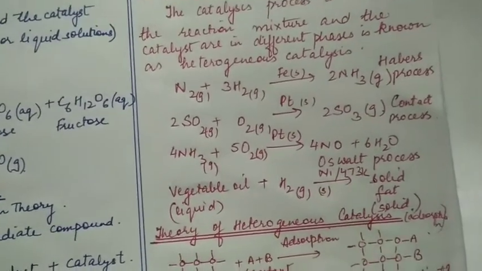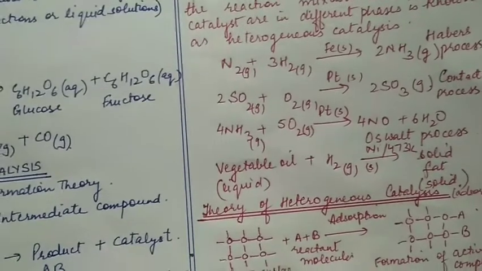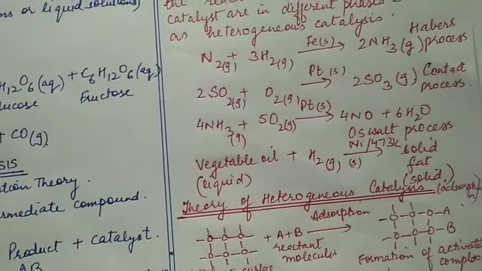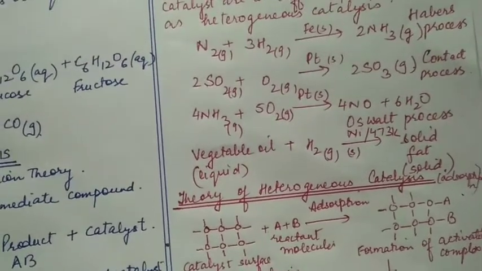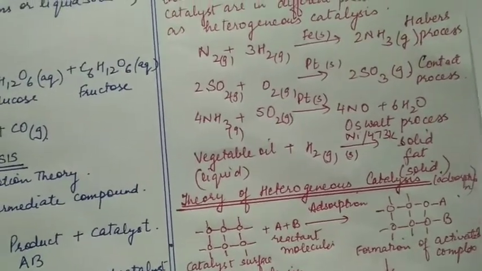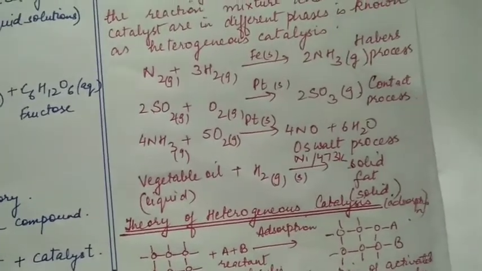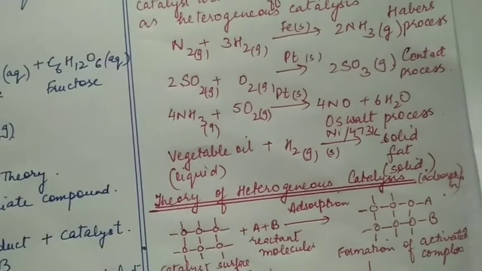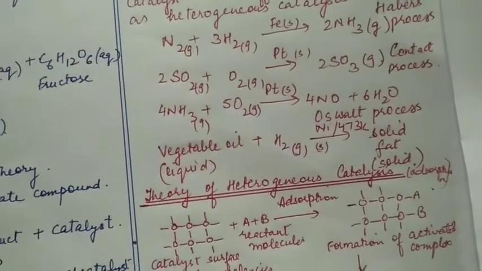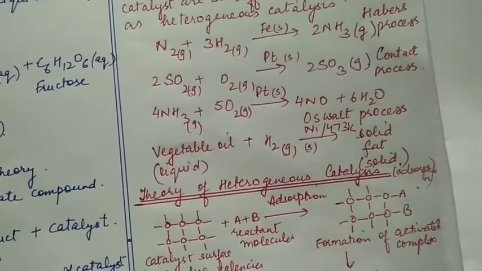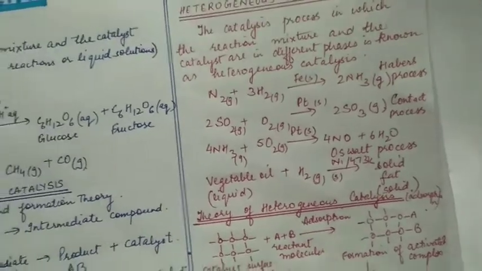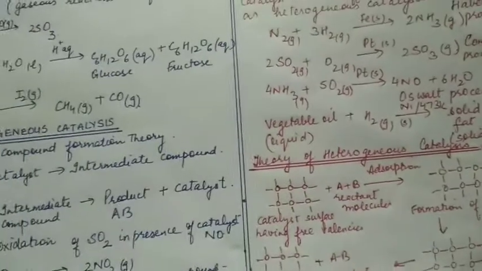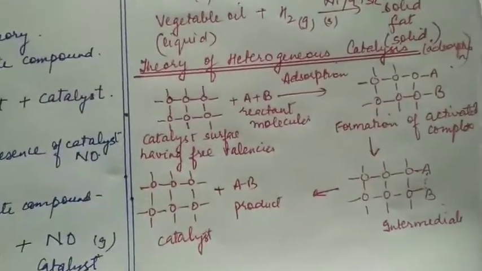Similarly, in the contact process for oxidation of sulfur dioxide, the catalyst is solid platinum. In the Ostwald process for manufacture of nitric acid, ammonia is oxidized in presence of solid platinum catalyst. So it's a heterogeneous catalysis. Similarly, in the hydrogenation of vegetable oil to form solid fat or ghee, the nickel that is used as a catalyst is in the solid state.